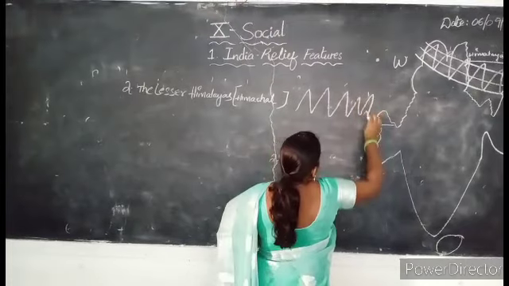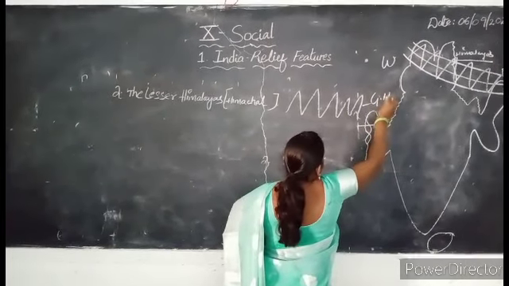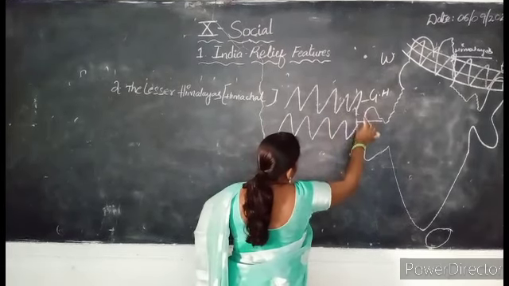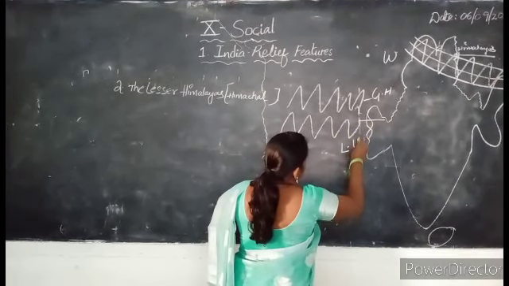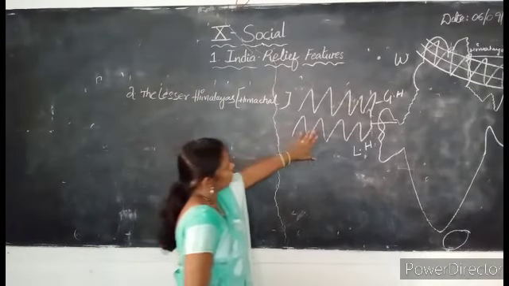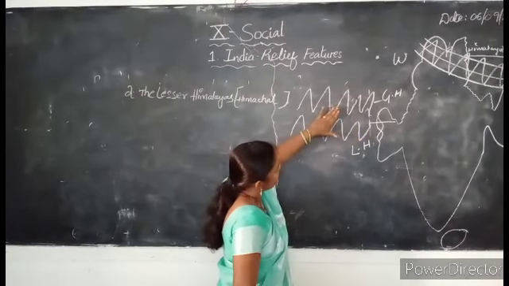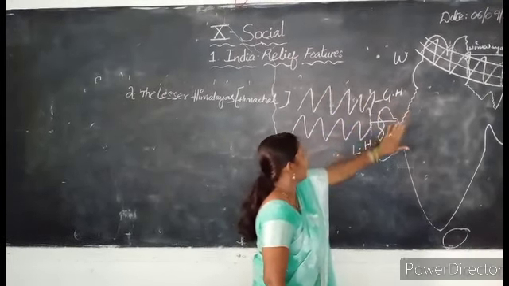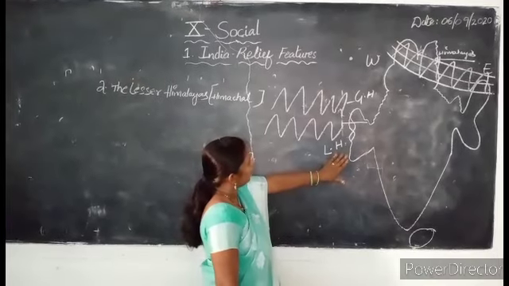If this one is the Greater Himalayas, these are called the Lesser Himalayas. The Lesser Himalayas are located to the southern part of the Greater Himalayas.